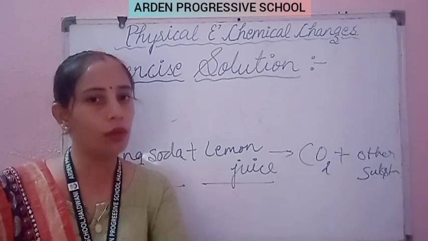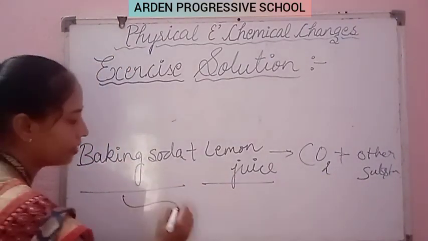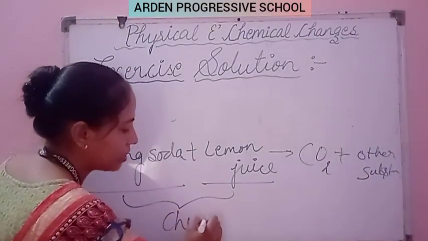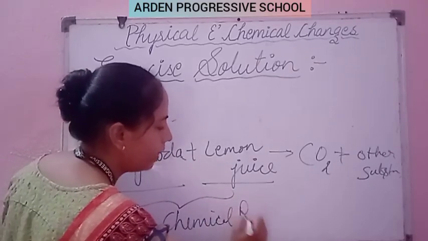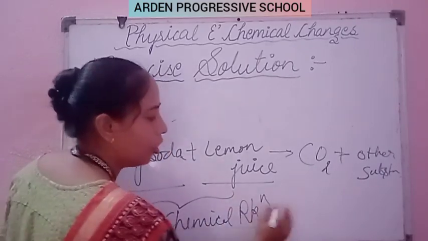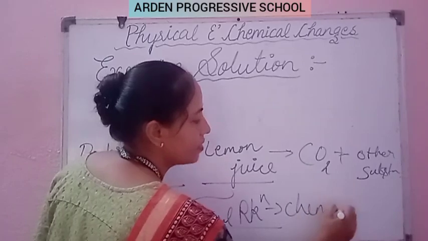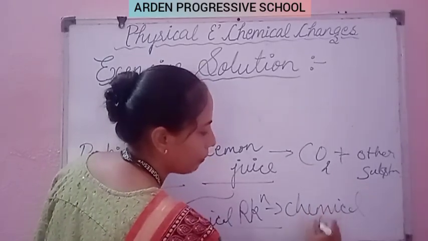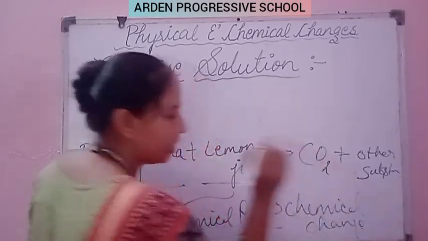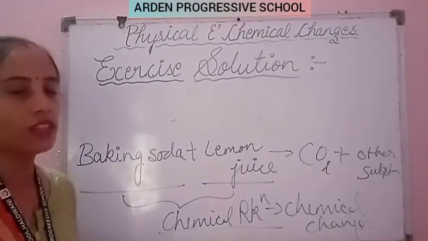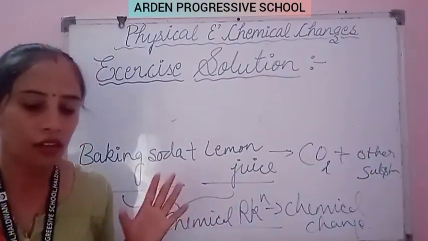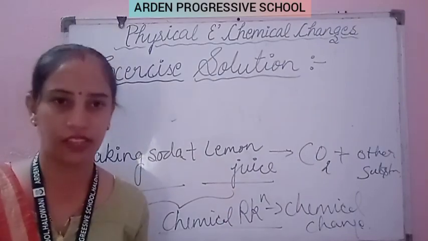So this whole process is the chemical reaction. This chemical reaction takes place, and so this is a kind of chemical change. कैसा change है ये? It is a kind of chemical change. Clear, student? So this is the answer of question number 4. It is a kind of a chemical change. Clear?